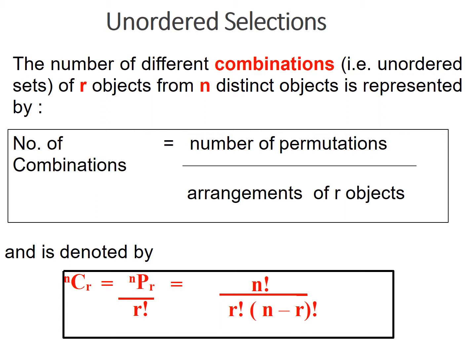As an example, we'll take it like this. The number of permutations counts the positions you are taking into consideration, that has to be divided by r factorial. So it's like this: nCr equals nPr divided by r factorial. Earlier nPr was n factorial divided by (n minus r) factorial. Now this one has to be divided by r factorial. So the expression is like this.